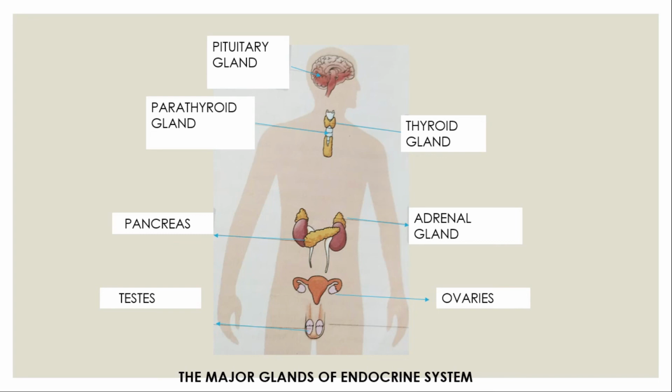And then we have the male sex hormone secreted by the testes, that is testosterone, which helps regulate the growth of the reproductive organs and behavior. And in the females we have the ovaries, which secrete the female hormones, estrogen and progesterone, which regulate the growth of the reproductive organs and the behavior.